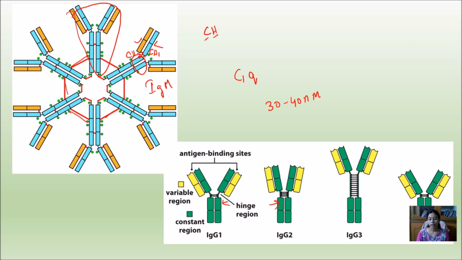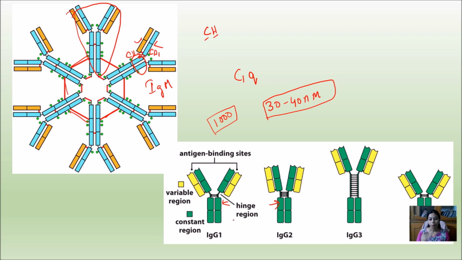To activate the complement system, even one pentameric unit of immunoglobulin M is sufficient, but in order to maintain this distance of 30 to 40 nanometers, 1000 or even more immunoglobulin G will be required to activate the complement system.